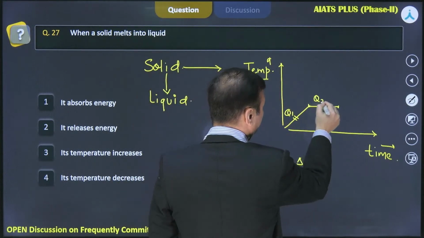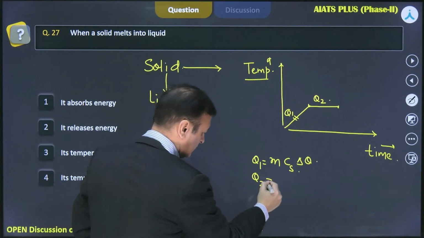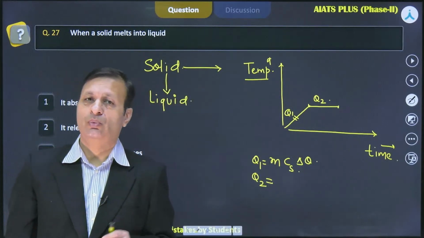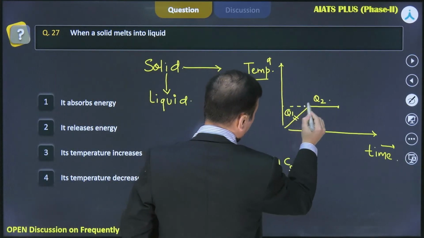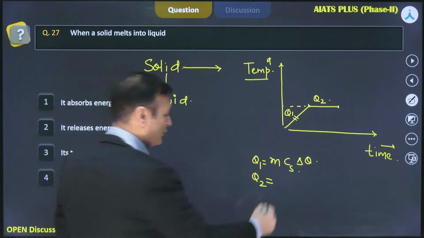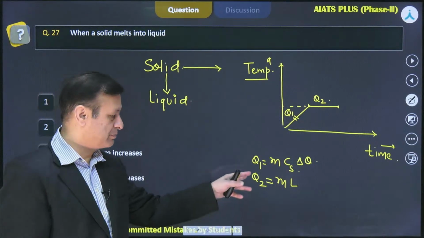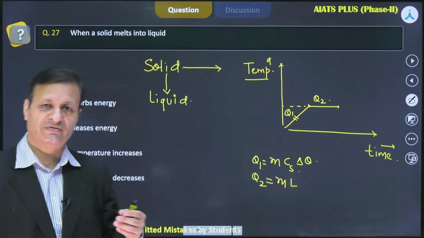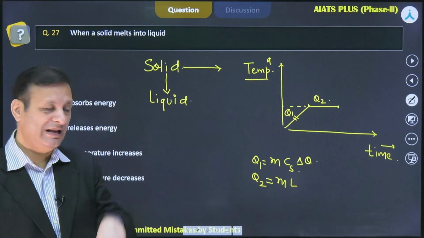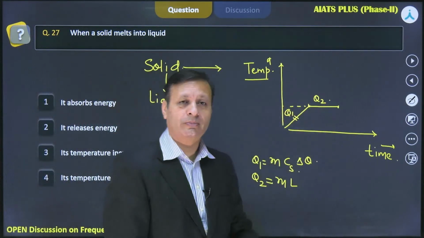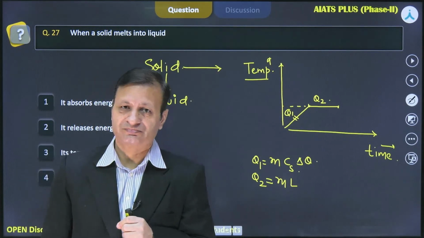Do we absorb heat during this process? Yes. The body will continue to absorb heat, but if you look at this, its temperature remains constant. And this is a very interesting case. The amount of heat absorbed by the body for this phase transition from solid to liquid per unit mass is called its latent heat, that is L. So it absorbs heat, no doubt about that, but that heat is at constant temperature.